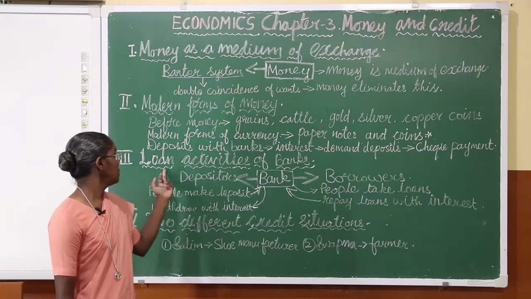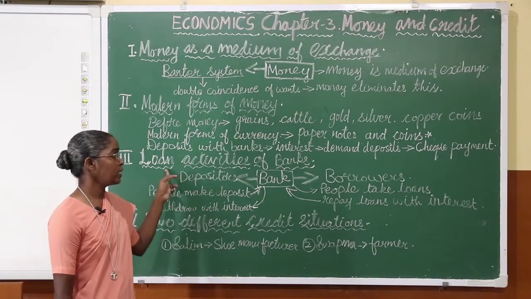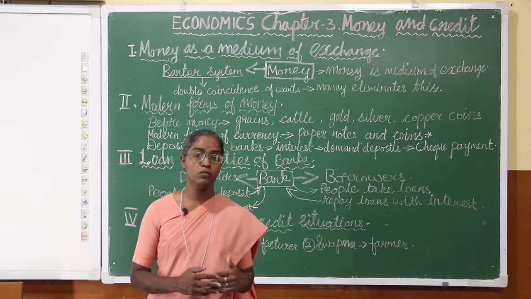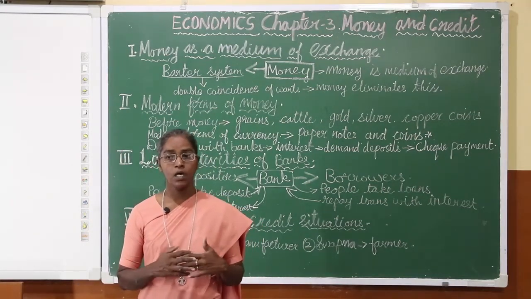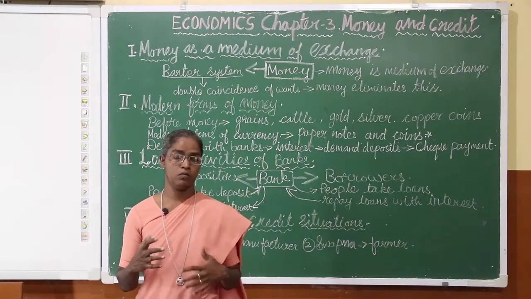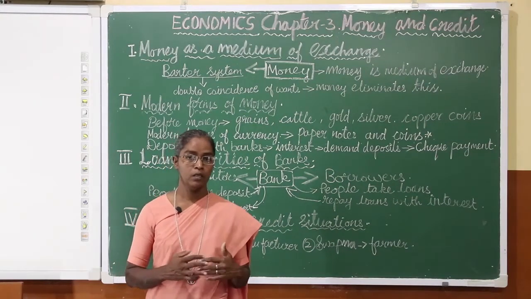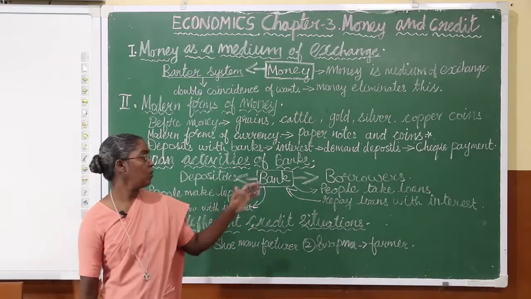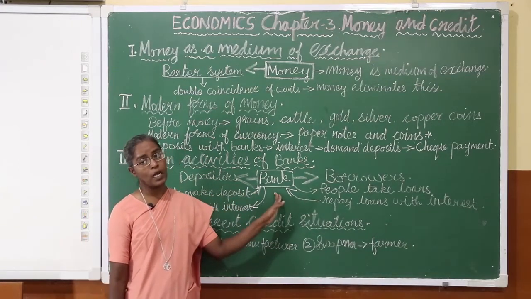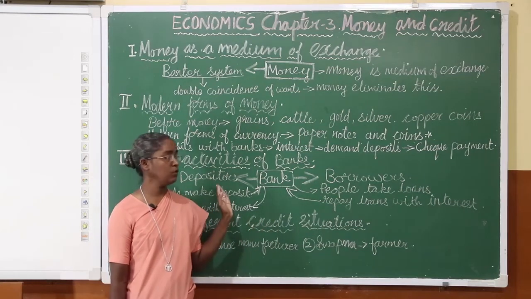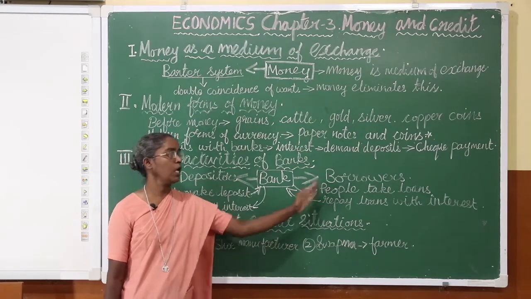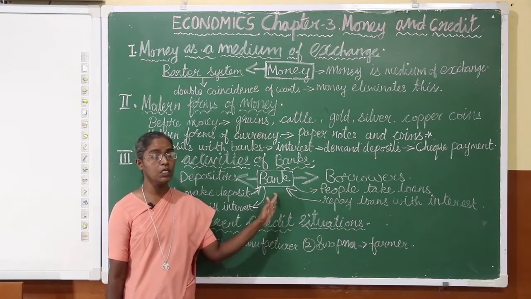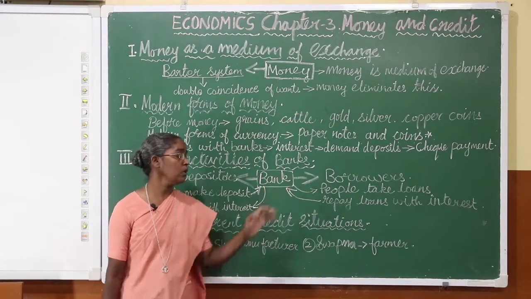The next topic is loan activities of banks. Now here comes credit. We are taking credit from the bank, a loan from the bank. How does it work? The bank stands as a medium between the depositor and the borrower. The bank is a mediator between the depositor and the borrowers.